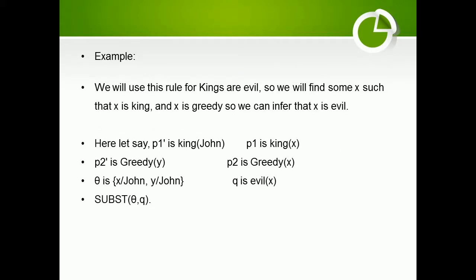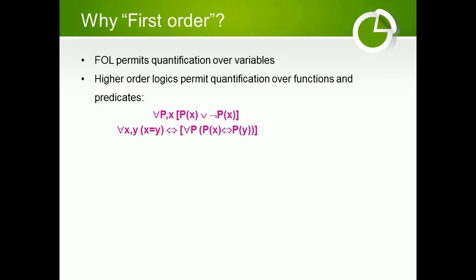Example. We will use this rule for "kings are evil", so we will find some x such that x is a king and x is greedy, so we can infer that x is evil. The example is shown as follows. Why first order? First-order logic permits quantification over variables. Higher-order logics permit quantification over functions and predicates, as shown below.